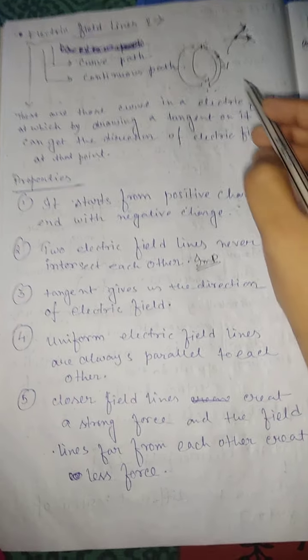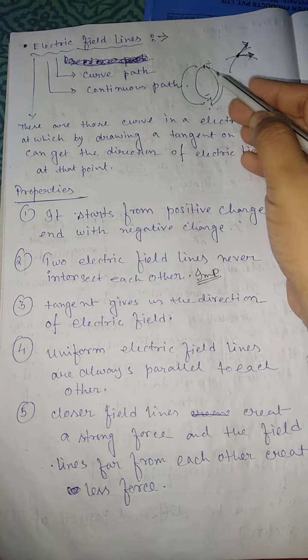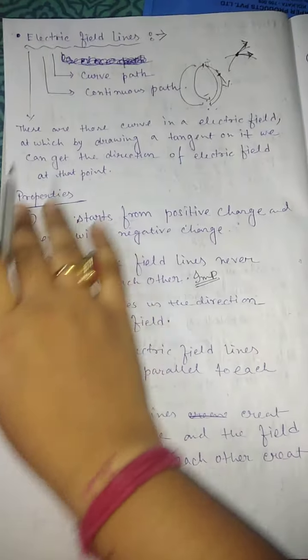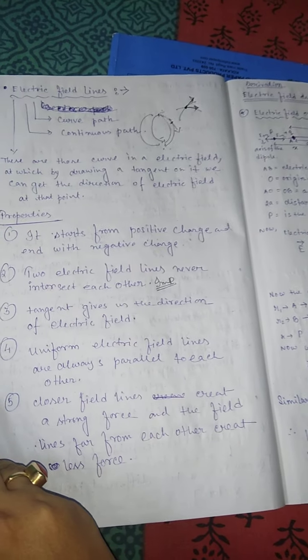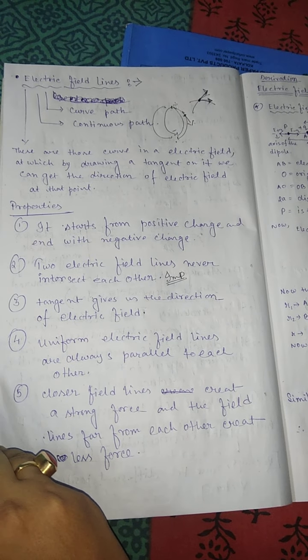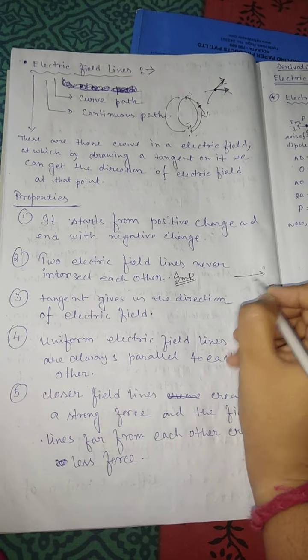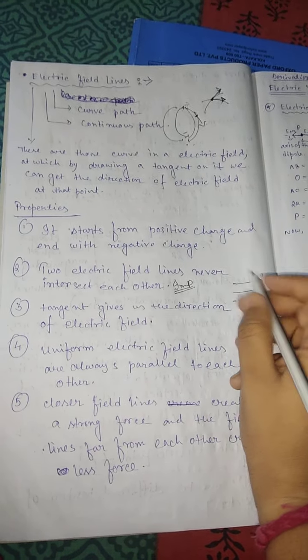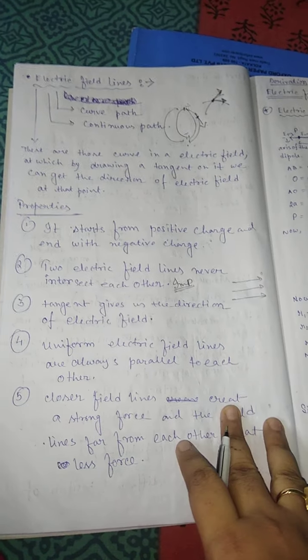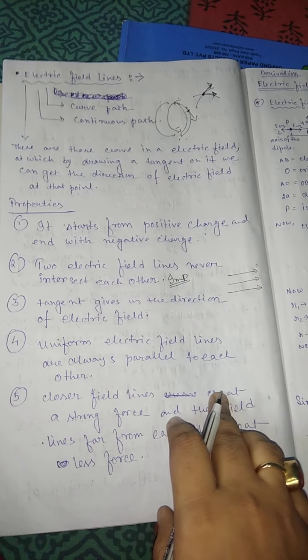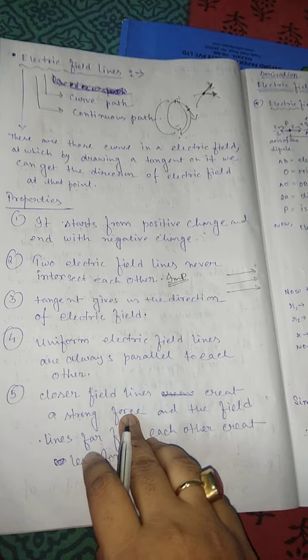Second one, the tangent. If we draw a tangent at any point, this tangent gives us the direction of electric field. Fourth is uniform electric field lines. Uniform means like this. Uniform electric field lines are always parallel to each other. And closer field lines create a strong force.